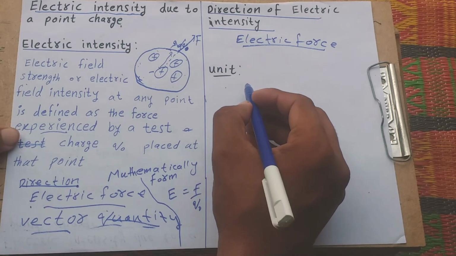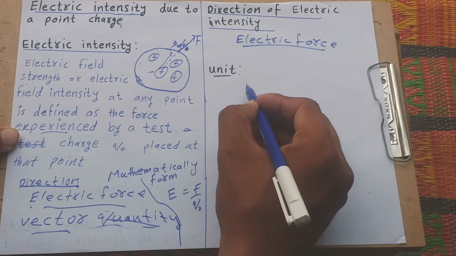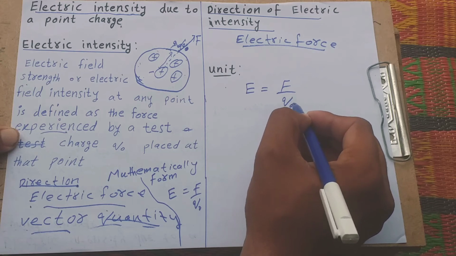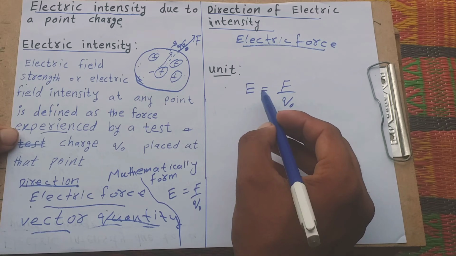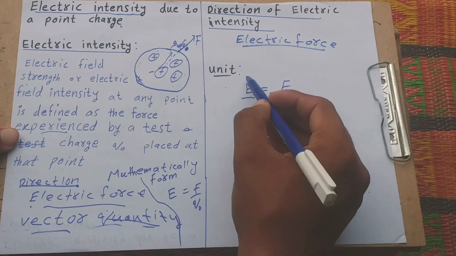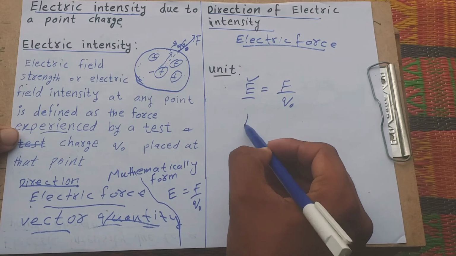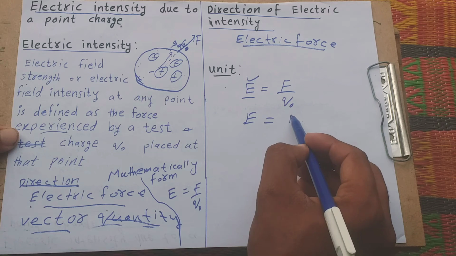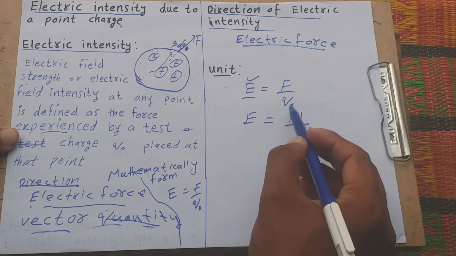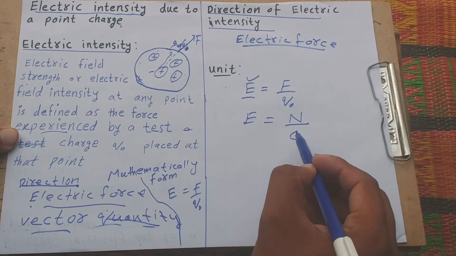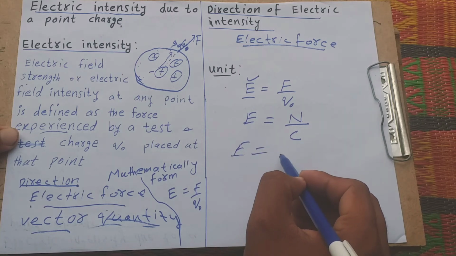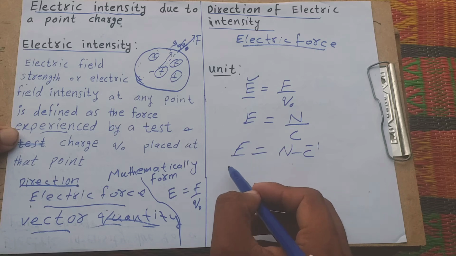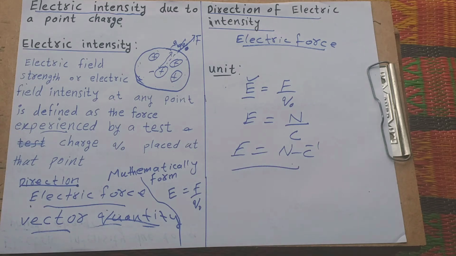And how do we obtain and understand the unit of electric intensity? We know the mathematical form of electric intensity is E equals F over Q naught. E is electric intensity. What is the unit of force? The unit of force is newtons, and the unit of charge is coulombs. Then the electric intensity is equal to newton per coulomb. This is the unit of electric intensity.